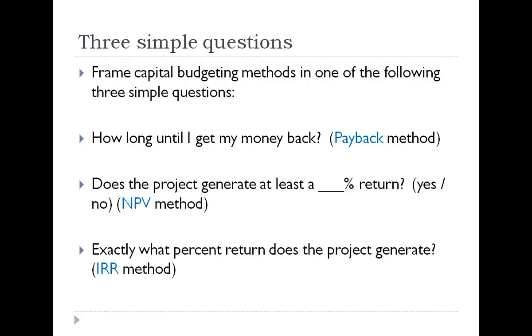The next question that we could ask is, does this project generate at least some specific percentage return? For example, your company might decide that it has to earn at least 15% return on a project or it will not do it. So you would frame the question, does this project generate at least a 15% return, yes or no? That's what we call the net present value method. If you want to know exactly what the percent return on the project was, then you would solve for something called the internal rate of return, or the IRR. So these are three basic questions that we can ask that relate to three very fundamental capital budgeting methodologies.